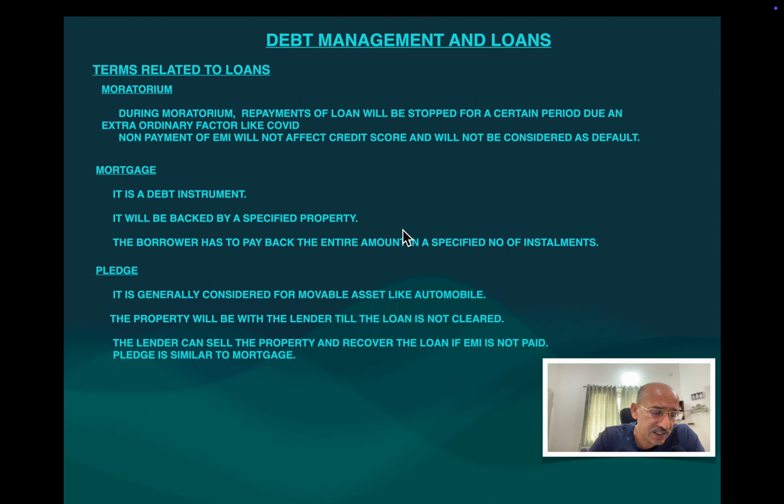Now there is something called pledge. Let us understand what a pledge is. Pledging is basically considered for movable assets like an automobile, and mortgage is basically for immovable assets. Here the property will be with the lender till the loan is cleared. Suppose you pledge something, you can pledge gold, your car, or your house also, and you raise a loan.